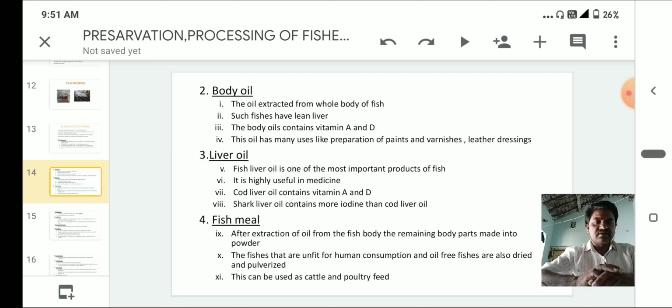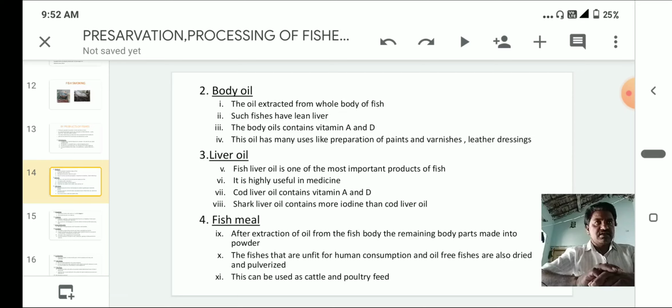Next, fish meal. After extraction of oil from the fish body, the remaining body parts are made into powder. The fishes that are unfit for human consumption, and oil fishes, are also dried and pulverized.